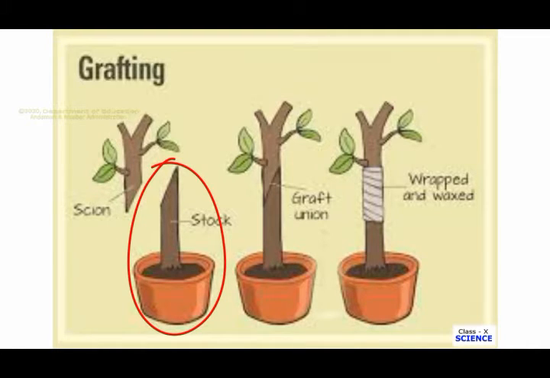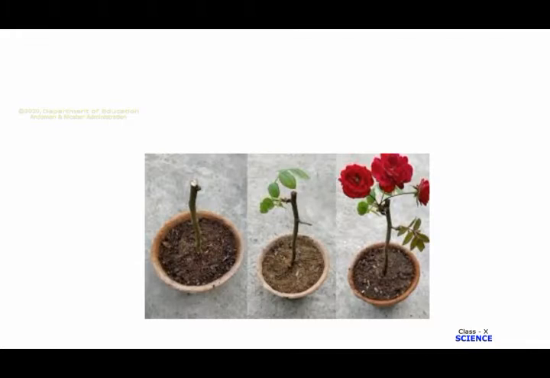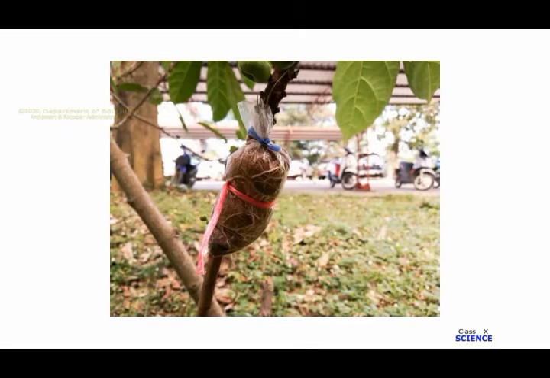Examples of the plants grown by the grafting method are fruiting trees, for example mango, chiku, and so on. Likewise, flowering plants can also be grafted, for example hibiscus and roses. So these are the plants which can be grown by the grafting method. Reproduction by grafting has some added advantages. Let us see the advantages.